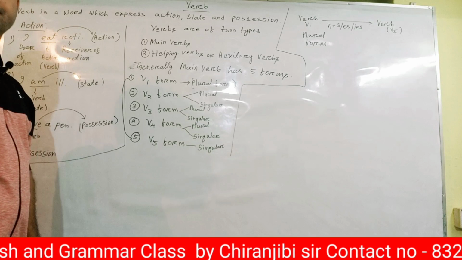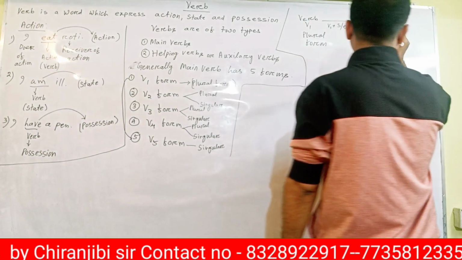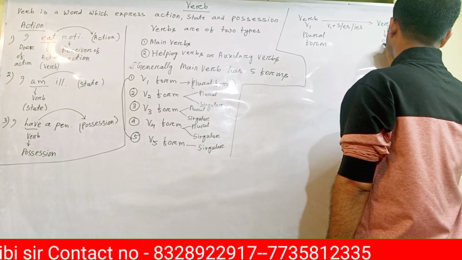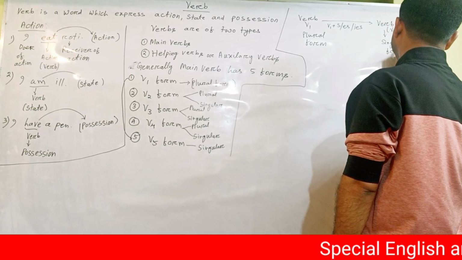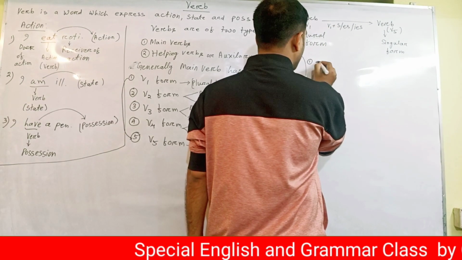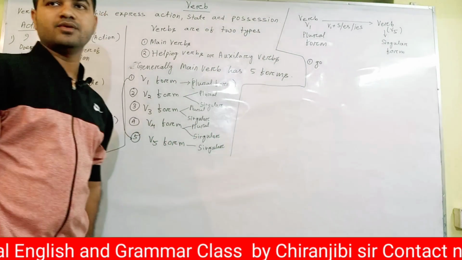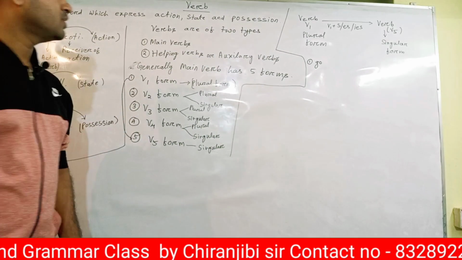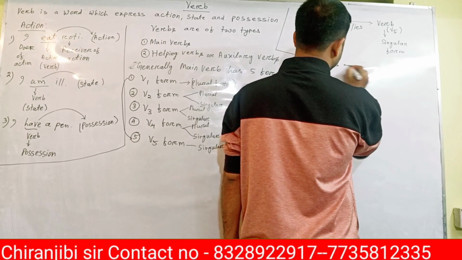Okay, just like for example, if I take an example like this. If I say go, go is a verb. Go is an action verb. So go plus es, it becomes goes.